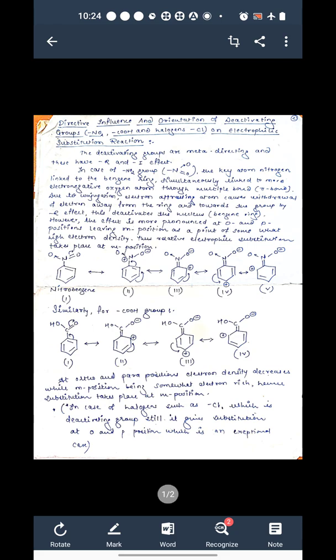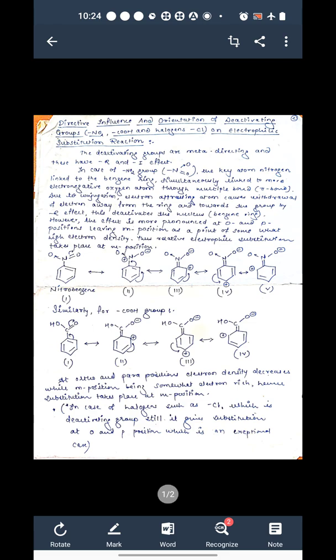And if we compare the meta position with the ortho and para positions, we find that the meta position is a little bit more electronegative, as it doesn't carry positive charge in any resonating form. So the meta position is the electron rich position, and therefore whenever electrophilic substitution of a compound containing a deactivating group takes place, the incoming group always attacks at the meta position, and we get the meta substituted product.